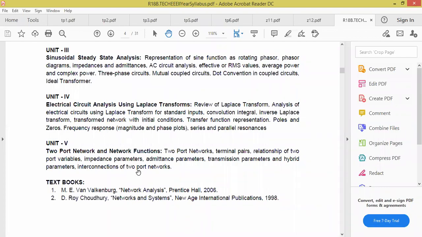Okay, so two more problems I will release directly, and that second problem also I will send to you, the PDF with the explanation. Next class we are going to solve electrical circuit analysis using Laplace transform. In the introduction class, one day I took one problem on Laplace transform, an RL circuit and an RC circuit. I introduced that, but how to solve any given circuit using the Laplace transform, we are going to study. That is our next target.